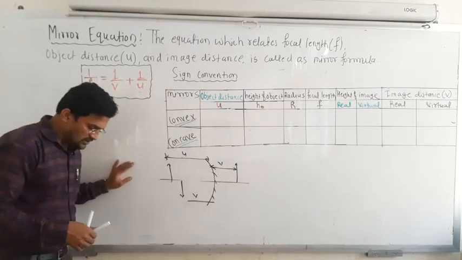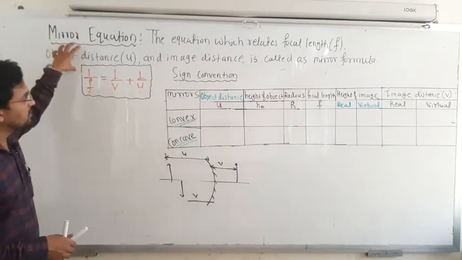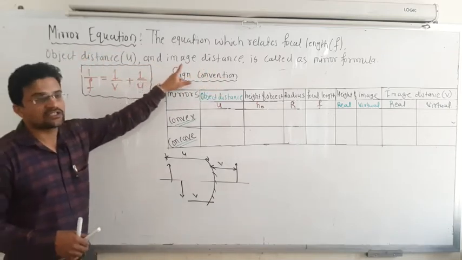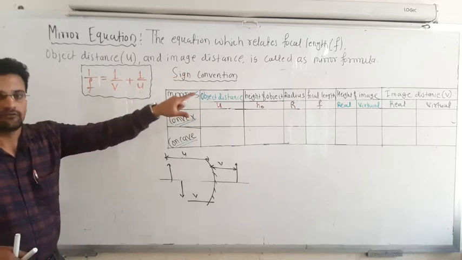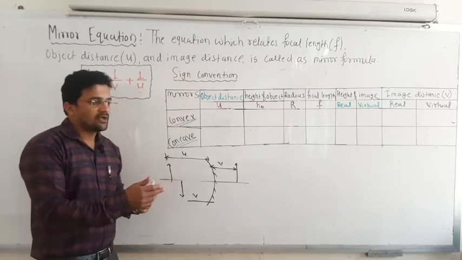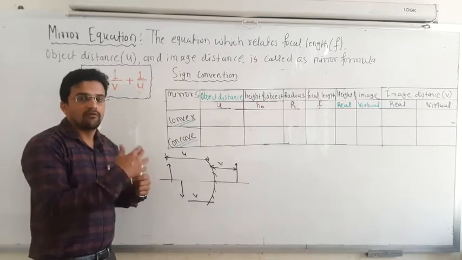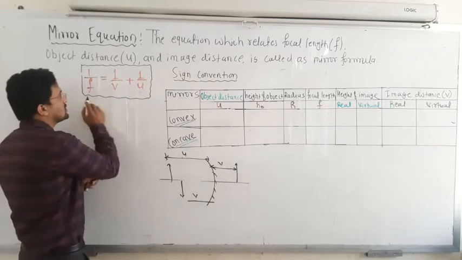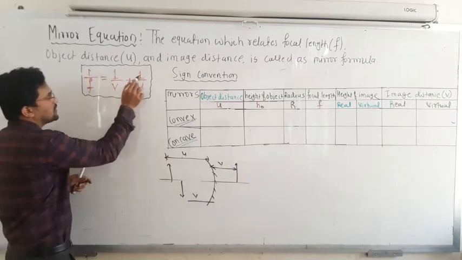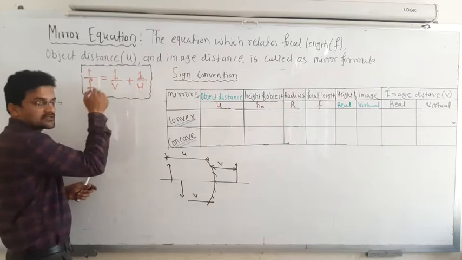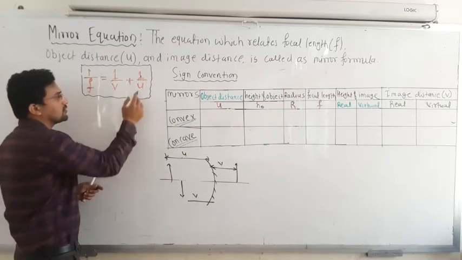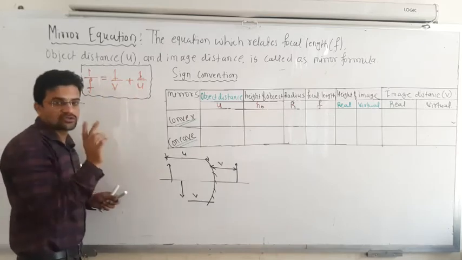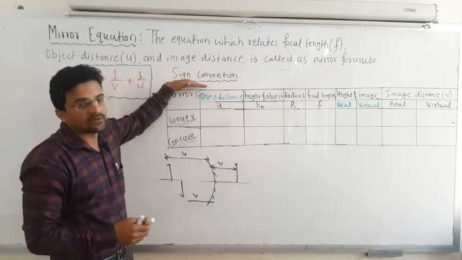Okay, so now next is the mirror equation. The mirror equation is the equation which relates focal length, object distance and the image distance, and it is called the mirror formula. That means by knowing the focal length and the object distance, you can calculate at what distance the image is going to be formed. That relation is given by 1 upon f is equal to 1 upon v plus 1 upon u, where f is focal length in centimeter, v is image distance in centimeter, and u is object distance. But when to take v positive or negative is mentioned in the sign convention.